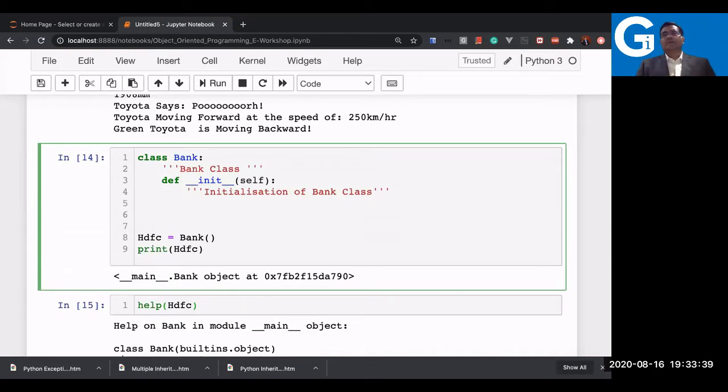Again, you can see the code is indented, and you have to look at the colon. When it's class bank, I wrote a colon. After that, below the class, there is a method def, double underscore in the beginning and double underscore at the end. So you have to be very careful while typing the script here. You cannot just ignore the indentation, or you can say space. Indentation is nothing but the space. It's like one tab. Here we are not adding any bracket, like in other languages where you add an opening bracket and closing bracket. Instead of that, we have indentation. Again, let us go to basic Python to understand what indentation means in Python.